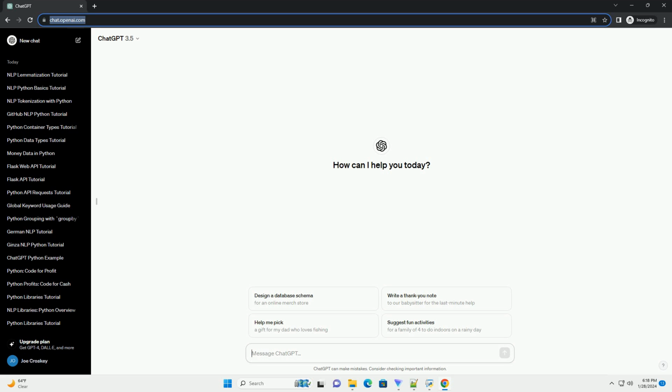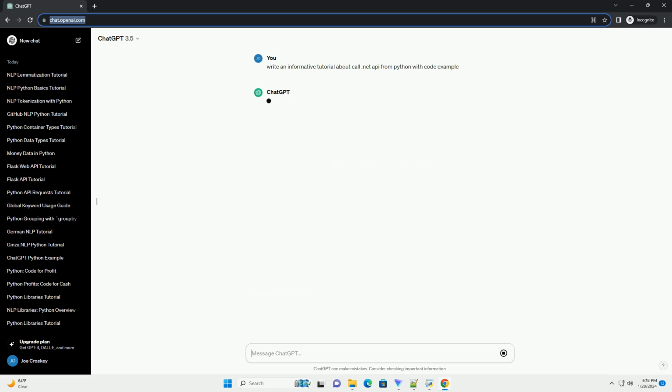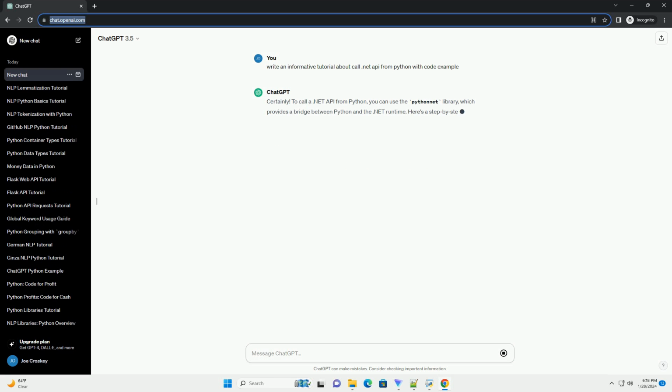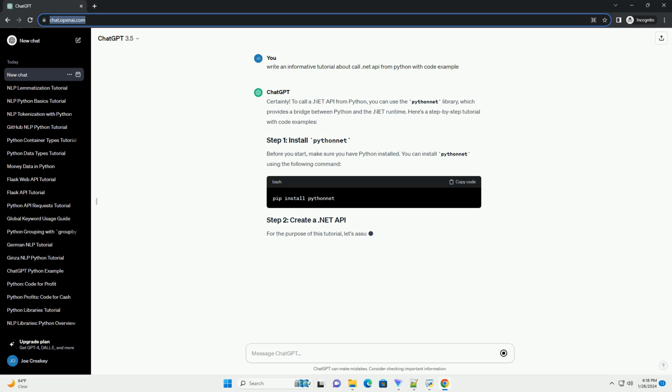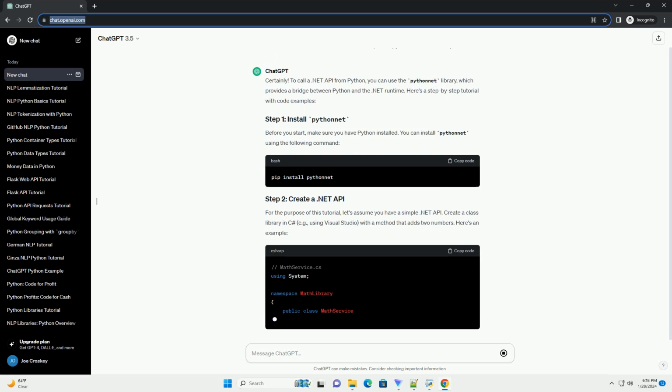Certainly. To call a .NET API from Python, you can use the pythonnet library, which provides a bridge between Python and the .NET runtime. Here's a step-by-step tutorial with code examples. Before you start, make sure you have Python installed. You can install pythonnet using the following command.